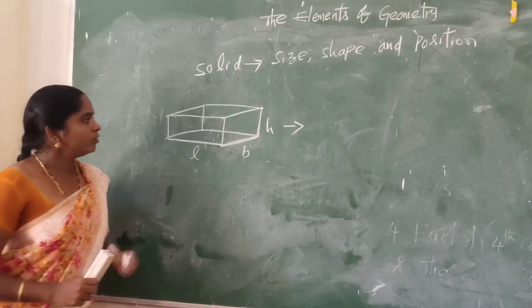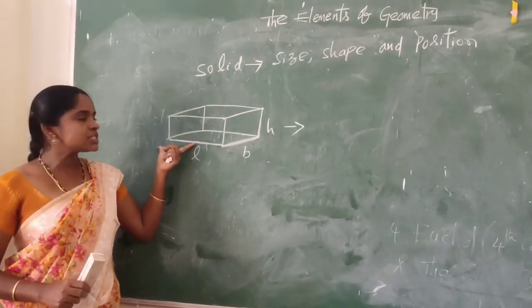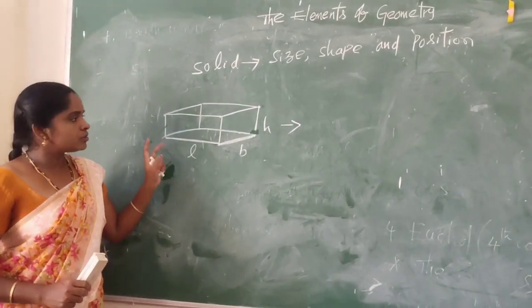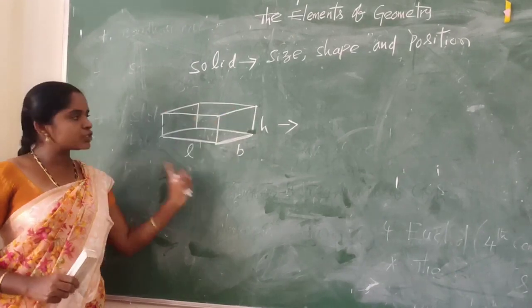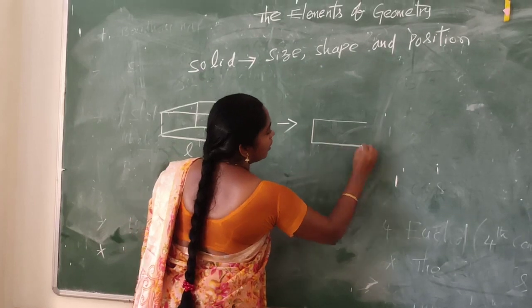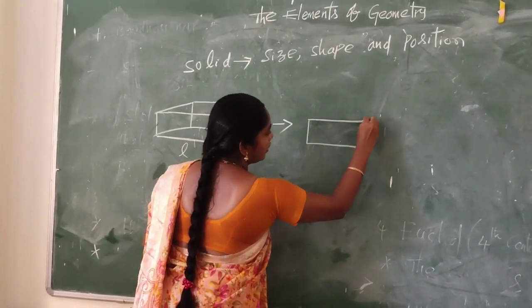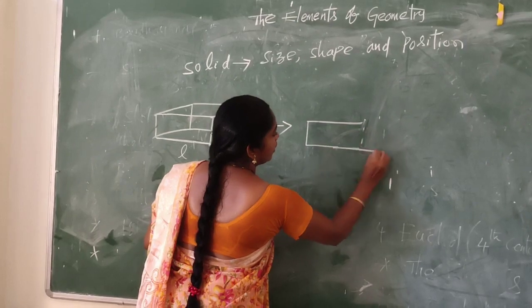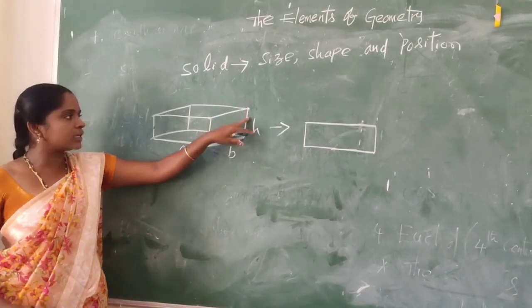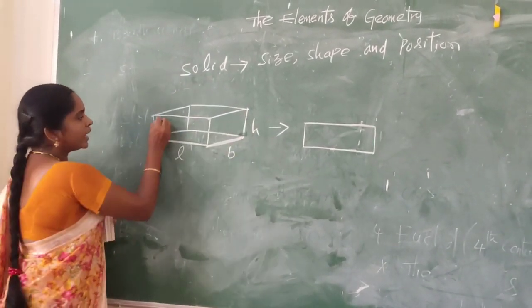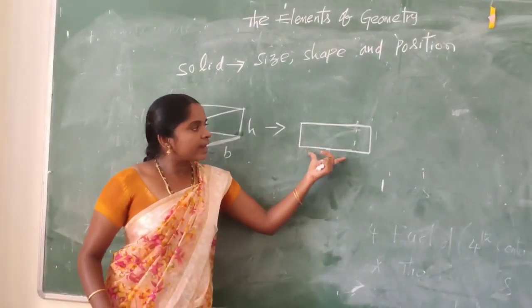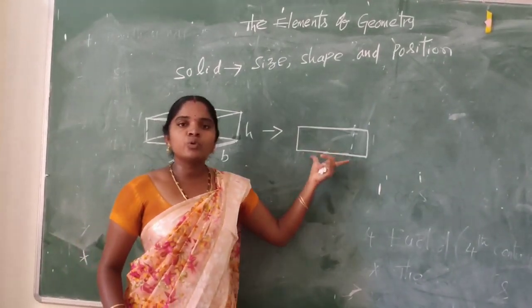If we remove one dimension, height, from this cuboid, we will get a rectangle. So, a rectangle has 2 dimensions.